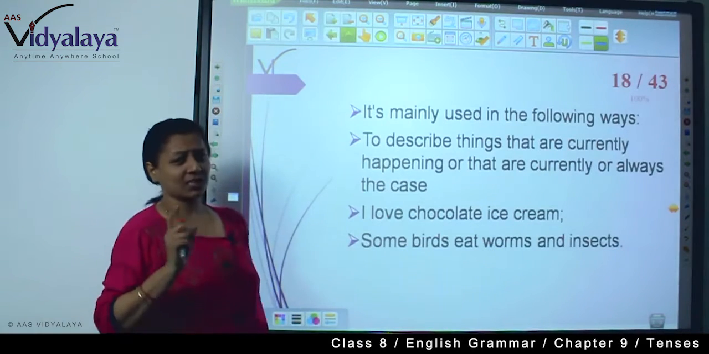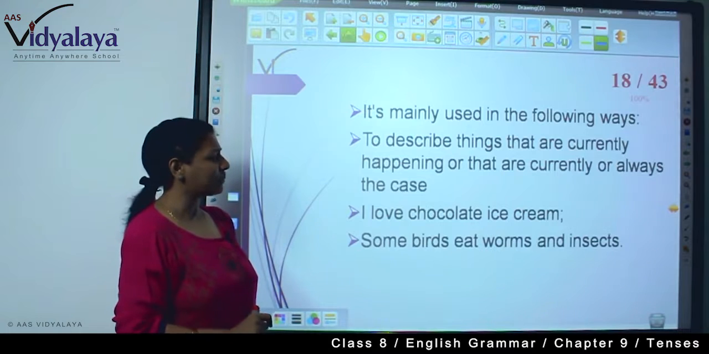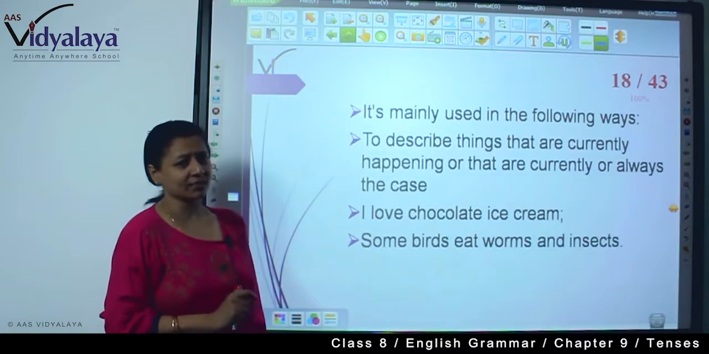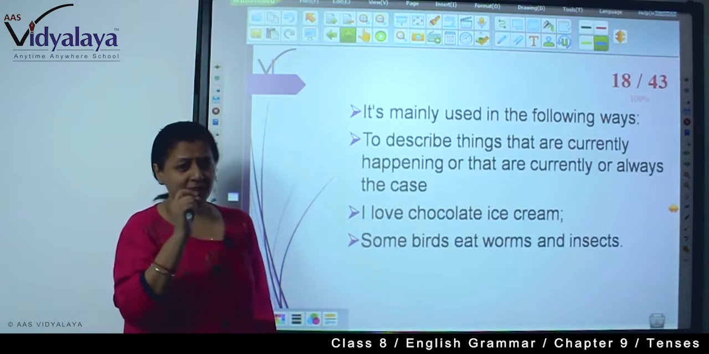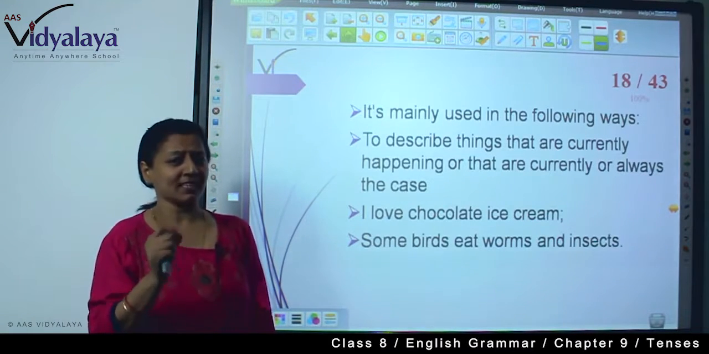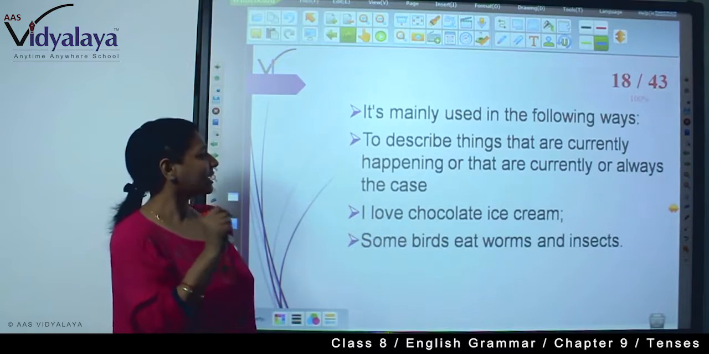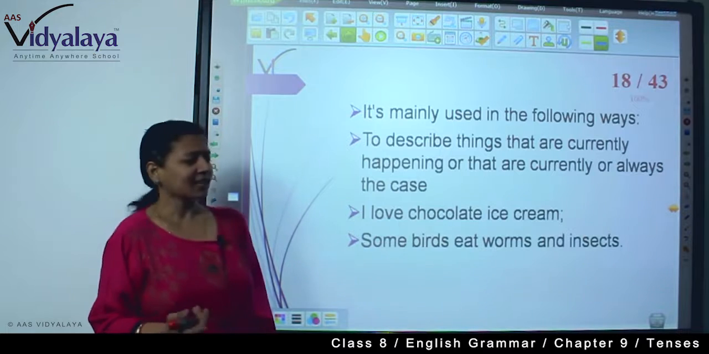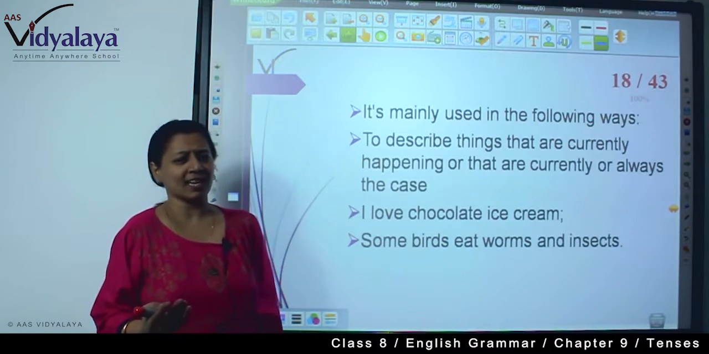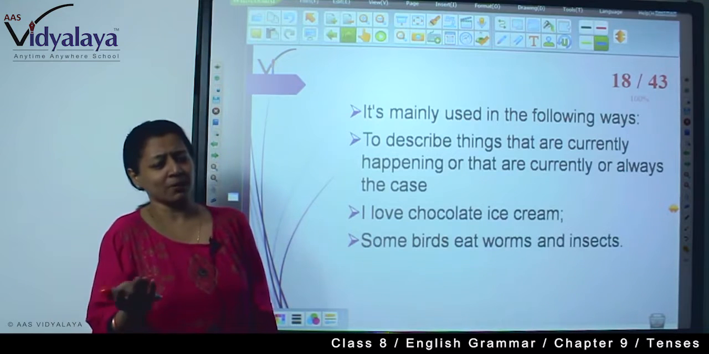It's mainly used in the following ways: to describe things that are currently happening or that are always the case. We use the simple present tense when we say something that is currently happening or that always happens. I love chocolate ice cream. It always happens. So this is my simple present tense.